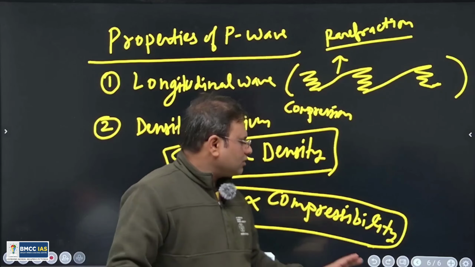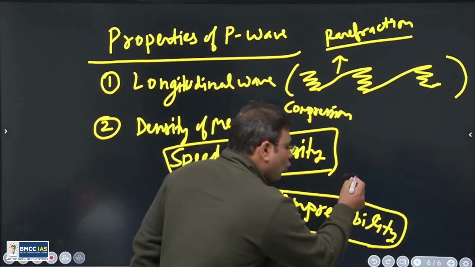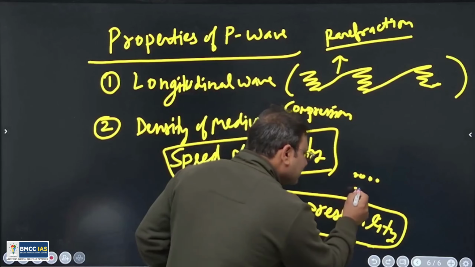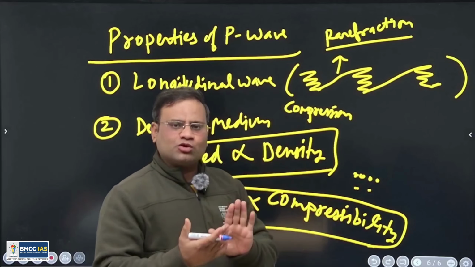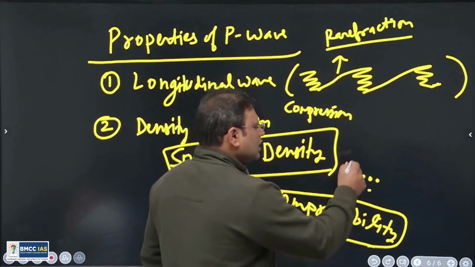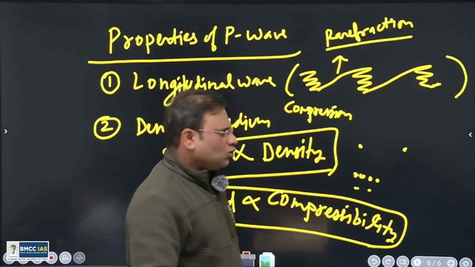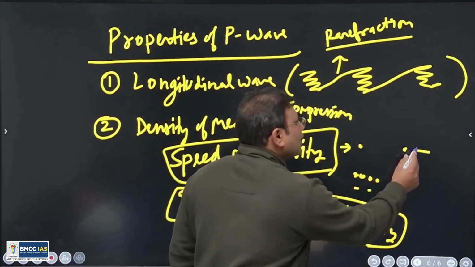So dear, take a solid, whose particles are already close to each other. So in the solid, the compressibility is more. They can easily come close to each other. But in the liquid, particles are a little bit away. Atoms are a little bit away. So it is difficult to compress the medium particles.